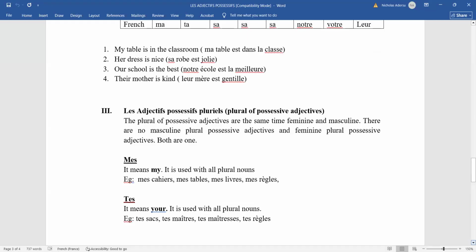So I'm saying that it is only when the noun is plural that you can use a plural possessive adjective, right? If it is a singular noun, I'll look for the gender of the noun. Is it masculine? Is it feminine? Then I'll choose the appropriate possessive adjective for it. So if it is a singular noun, then we have to ask ourselves, what is the gender of the noun? Is it a masculine singular noun? Is it a feminine singular noun? If it is a feminine singular noun, is it starting with a vowel? You get it? So that is what will inform your choice.